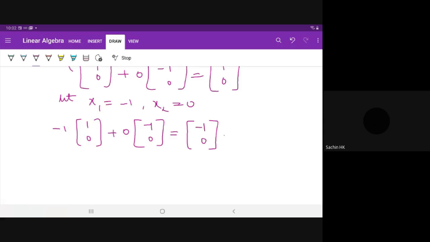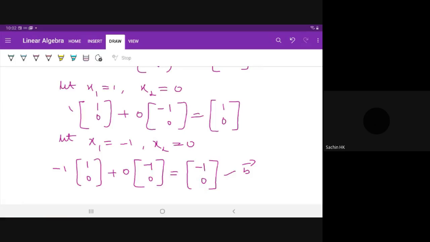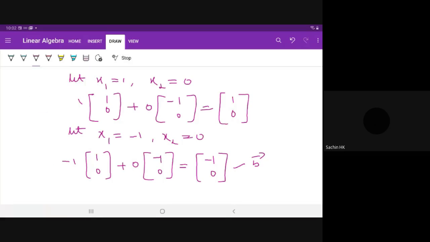So this is one vector B, and for the previous set of x1, x2 you got one more vector B. All these vectors, vector B is equal to 1, 0, then minus 1, 0 for the second case. All of them form the column space of A.